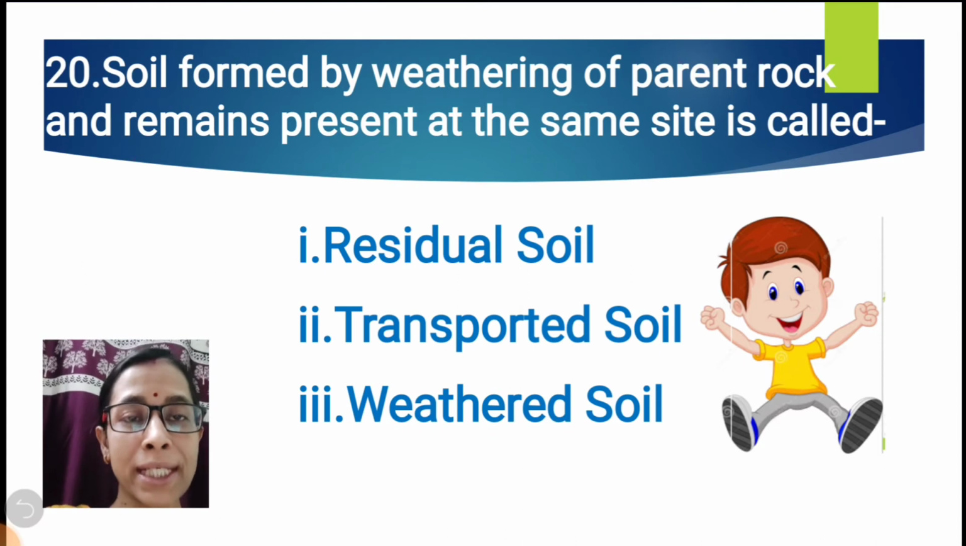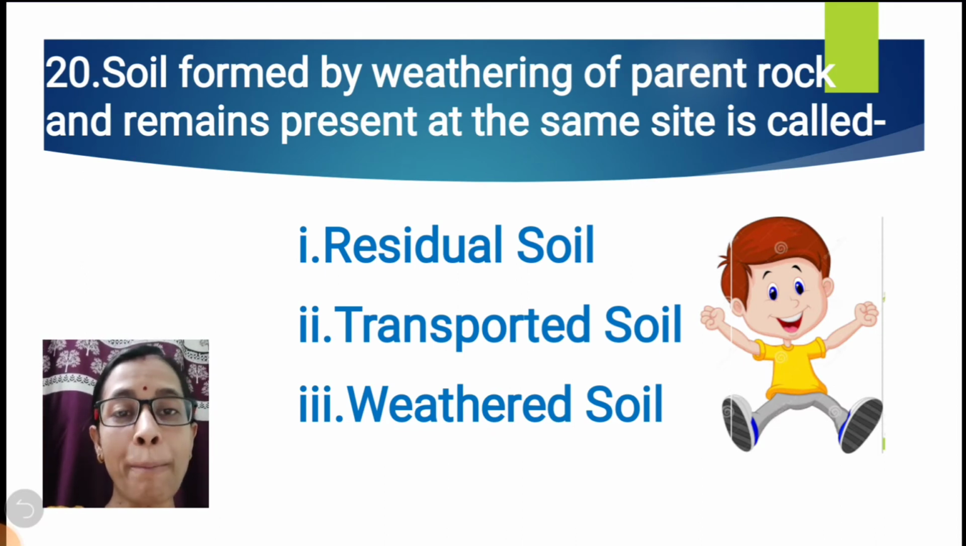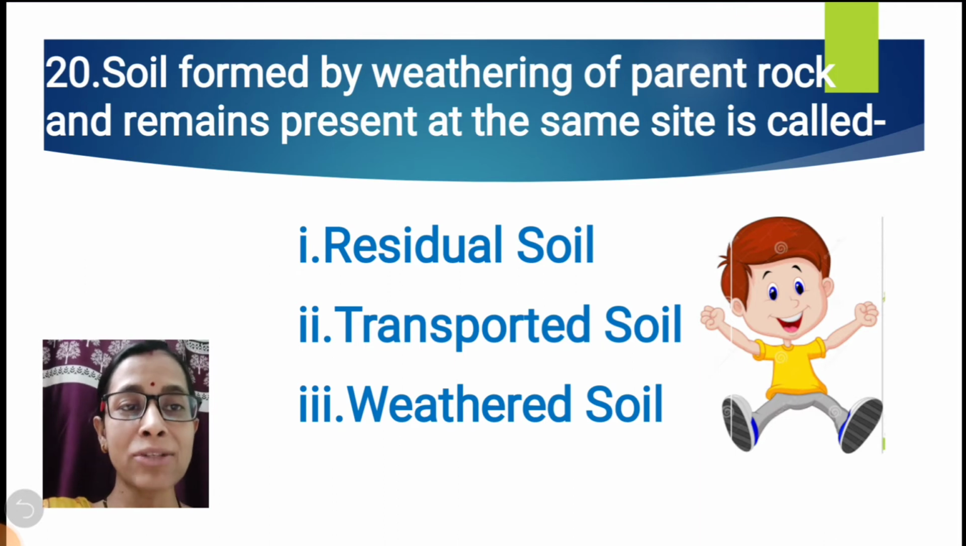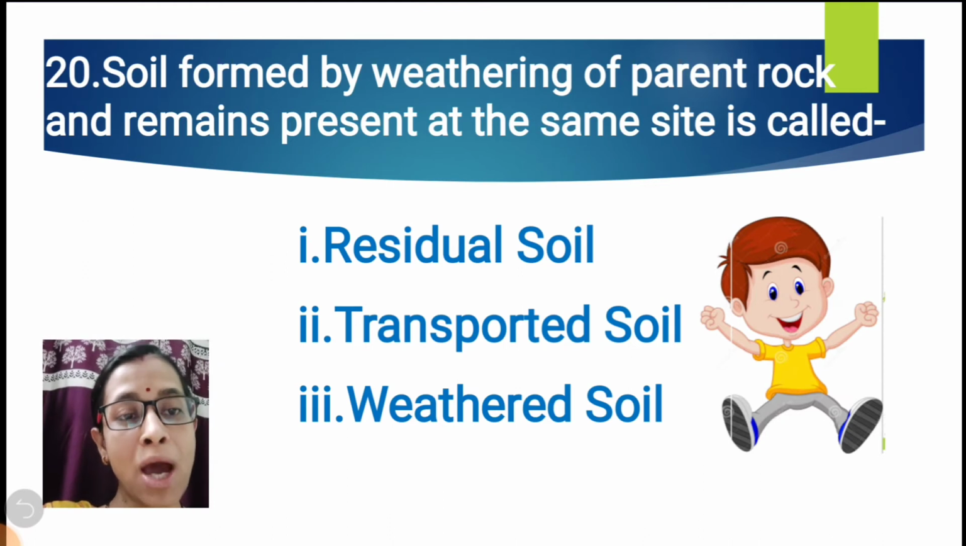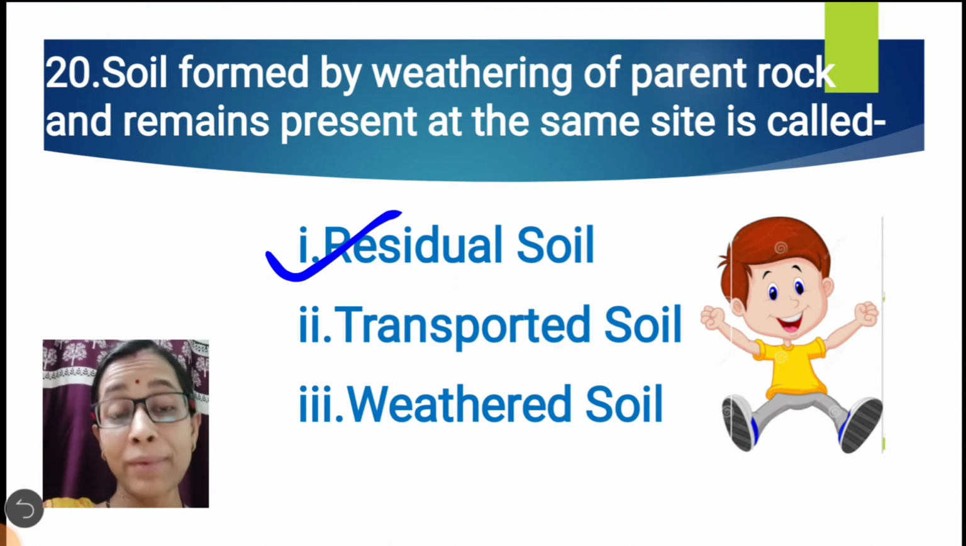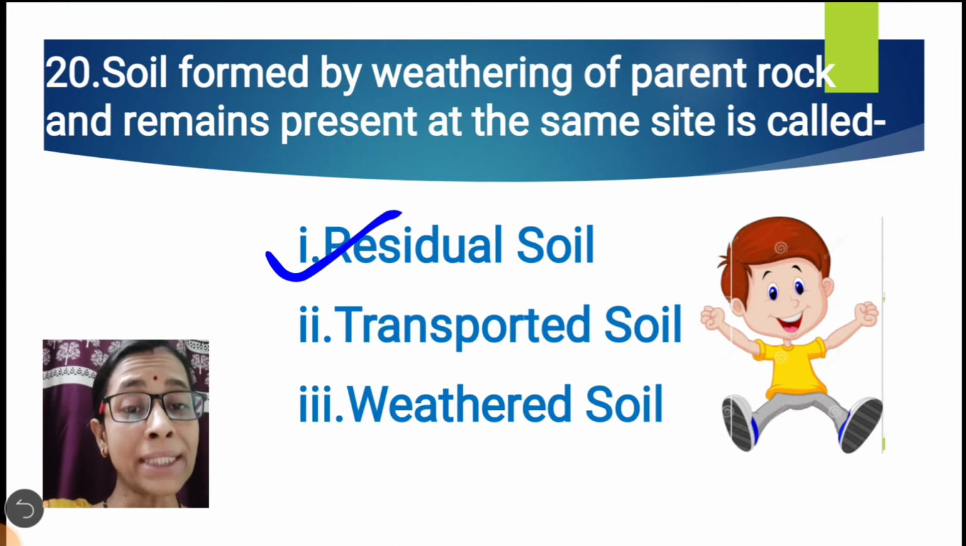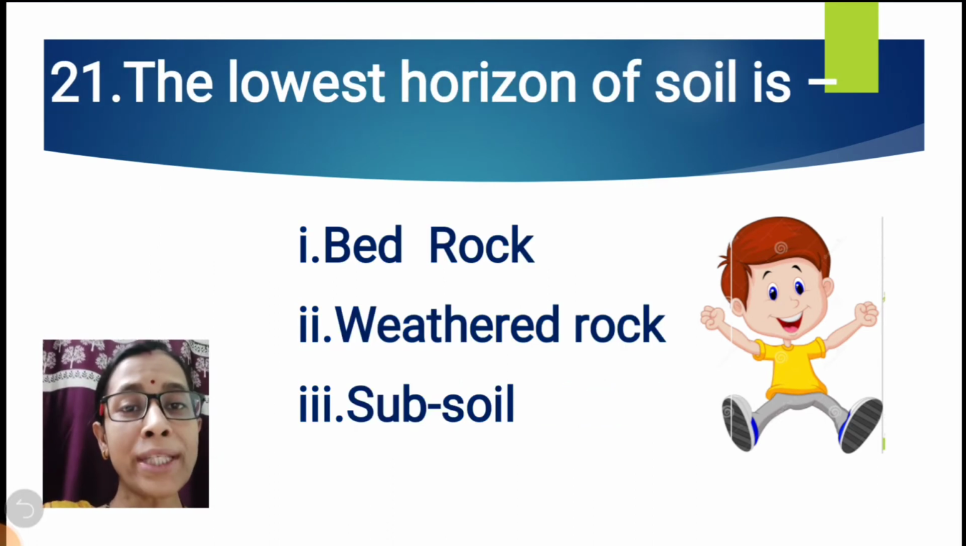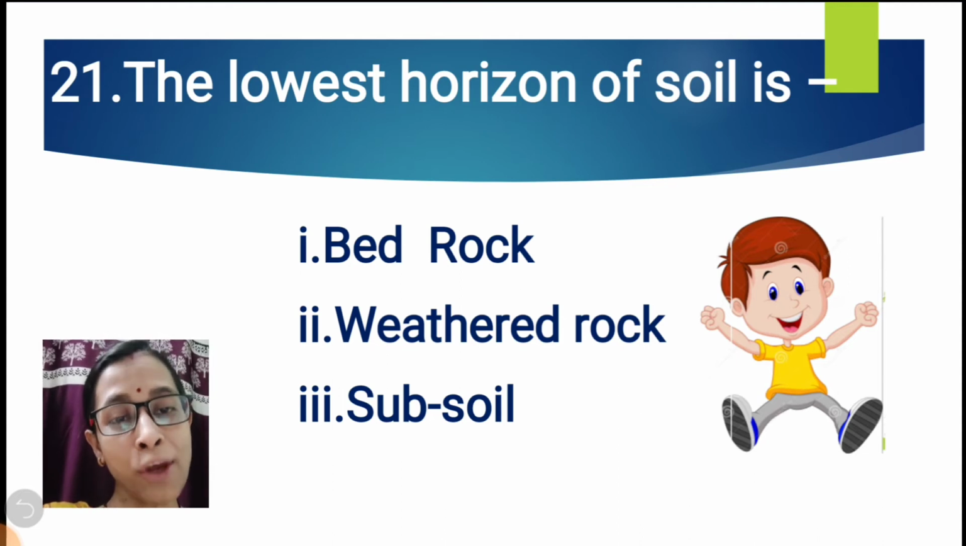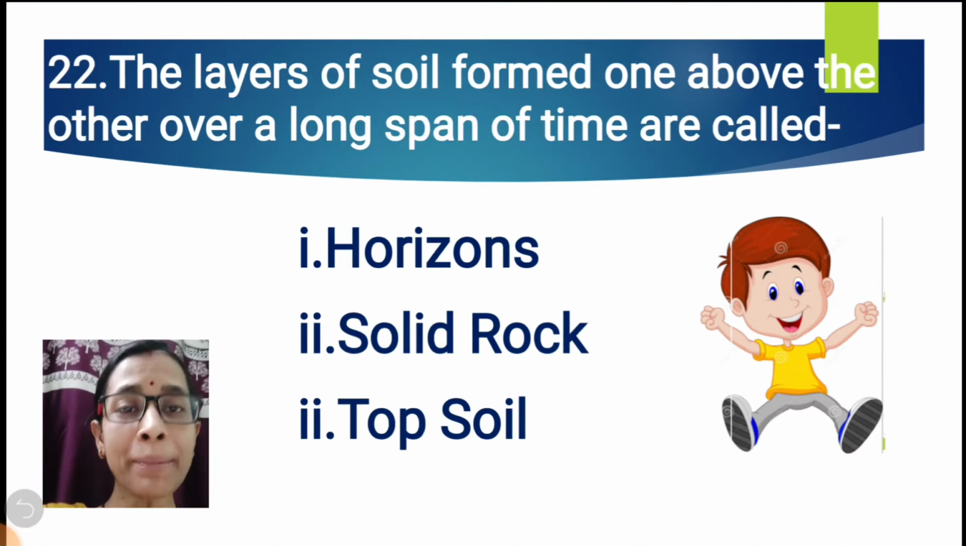Question number 20. Soil formed by weathering of parent rock and remaining at the same site is called residual soil, transported soil, or weathered soil? The correct option is residual soil, because it remains present on the same site where the weathering has taken place. Question number 21. The lowest horizon of soil is bedrock, weathered rock, or subsoil? The correct option is bedrock. Question number 22.